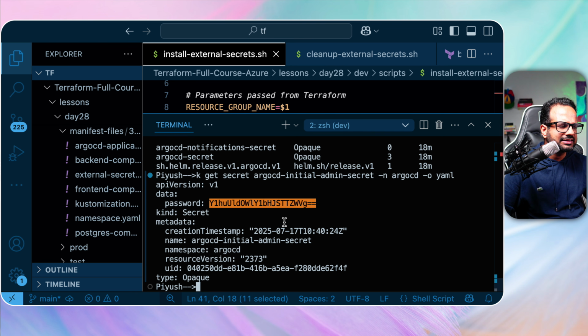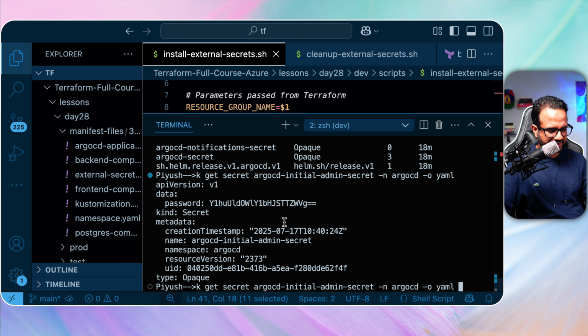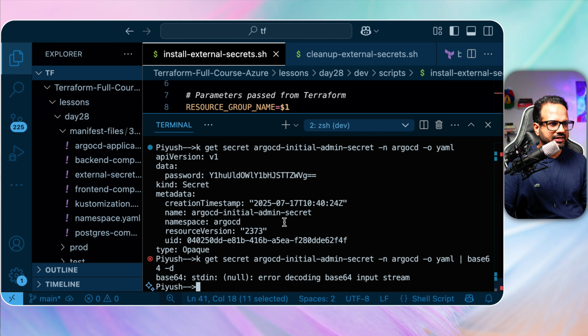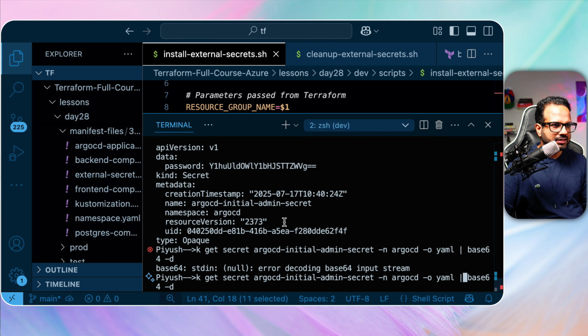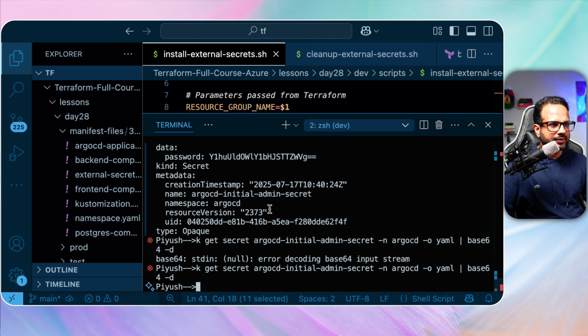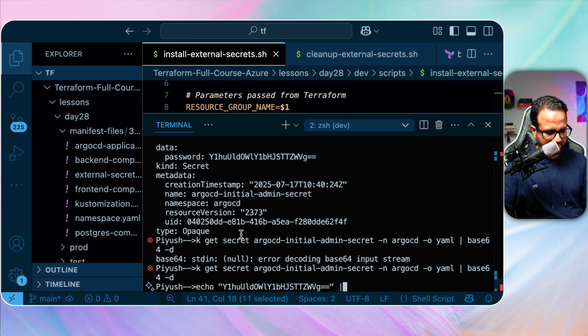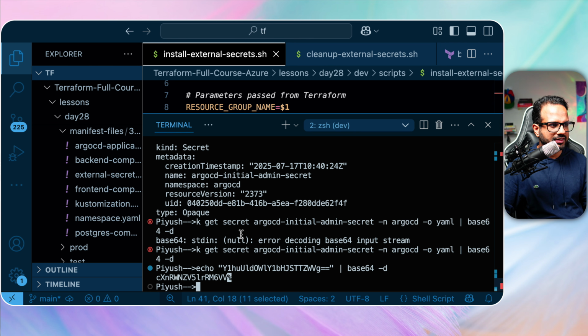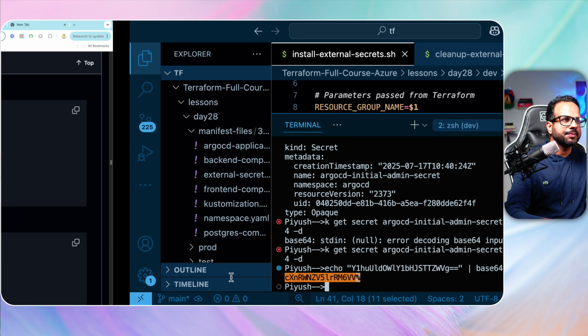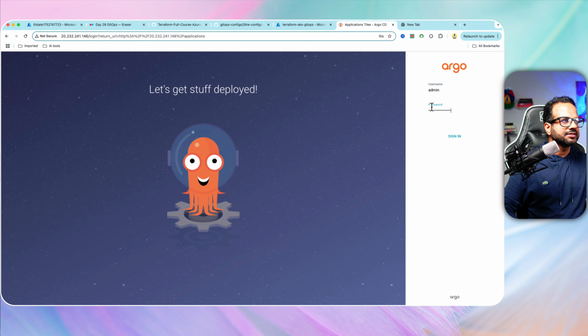I think this is encoded, so let's decode it as well. base64 -D. Oops. Not the whole thing. Let's do an echo. Okay, and then let's do base64 -D. Okay, so this looks to be the admin password. Just gonna copy it, and here is our application.